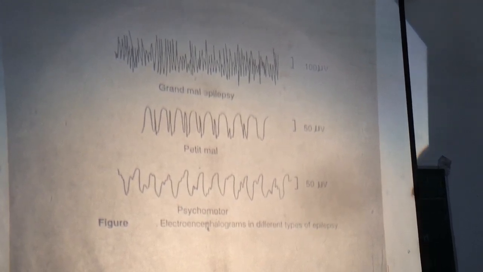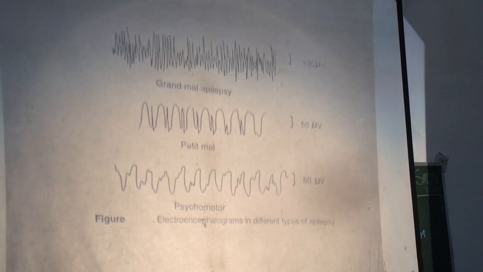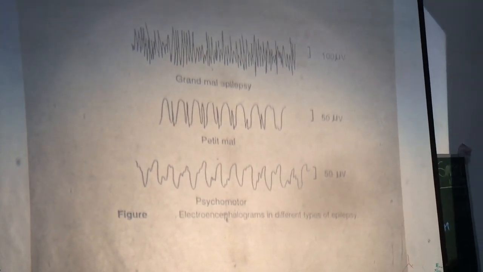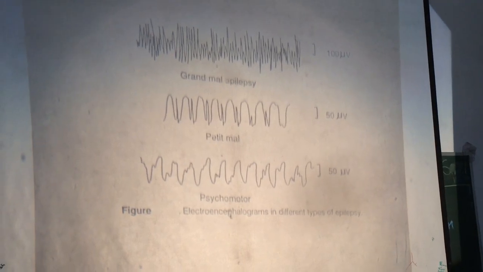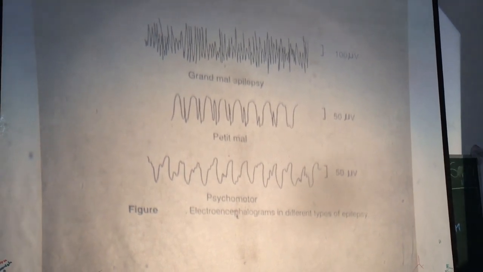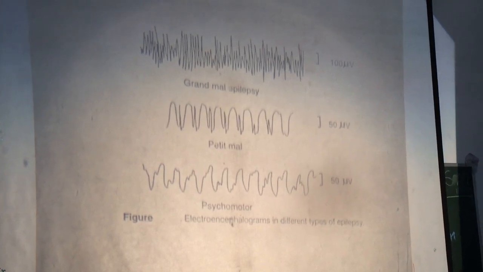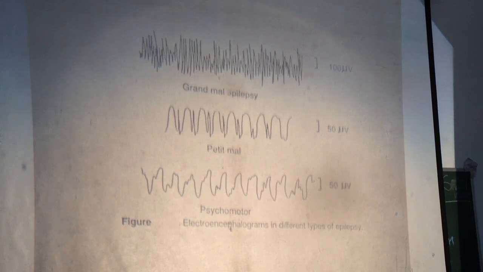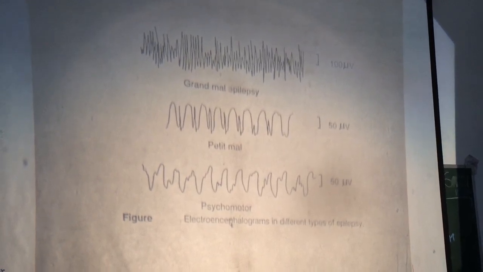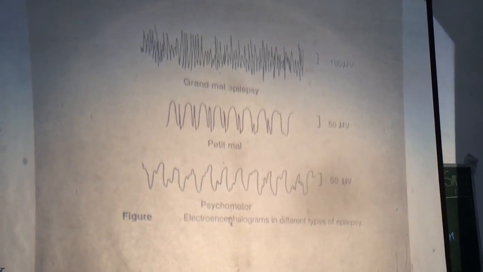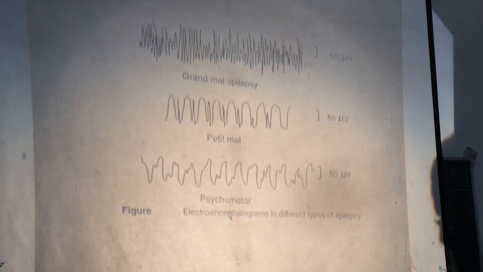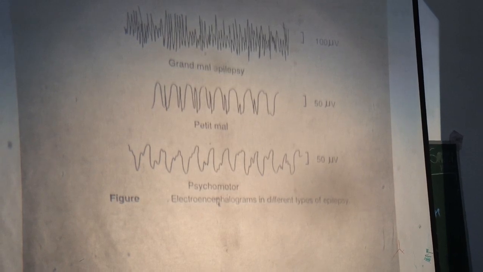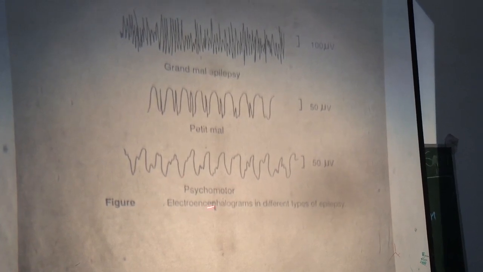So some localized muscle contractions, say the lips contract, and then movement of swallowing. Along with that, there is a brief period of confusion, fear, anxiety, rage, amnesia. This is psychomotor epilepsy.